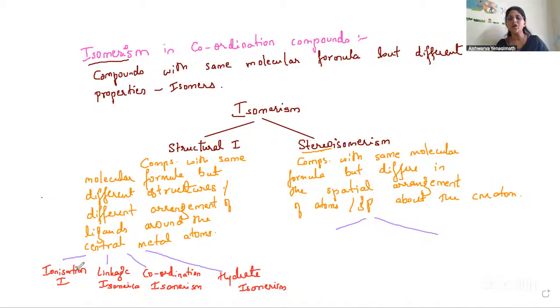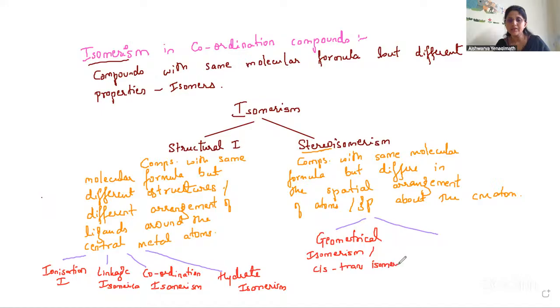But here, when we talk about coordination compounds, we have different types of structural isomerism: ionization isomerism, linkage isomerism, coordination isomerism and hydrate isomerism. On the other side, in stereoisomerism there are two types. One is geometrical isomerism, which is also called cis-trans isomerism.